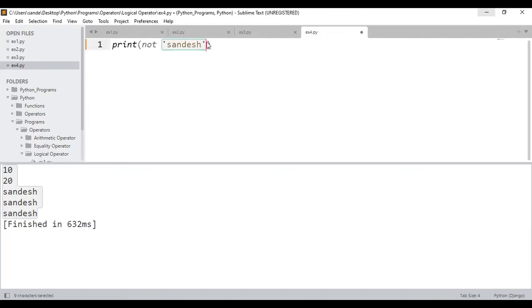Sandesh means what? It's string data. String data will be evaluated as what? True or false?